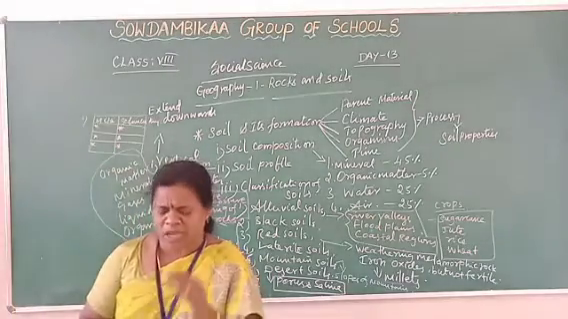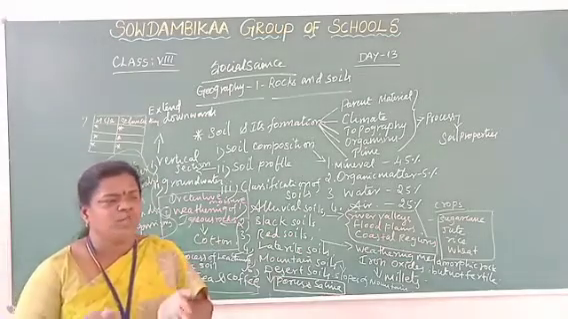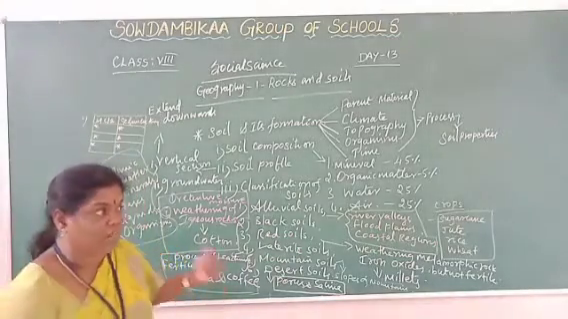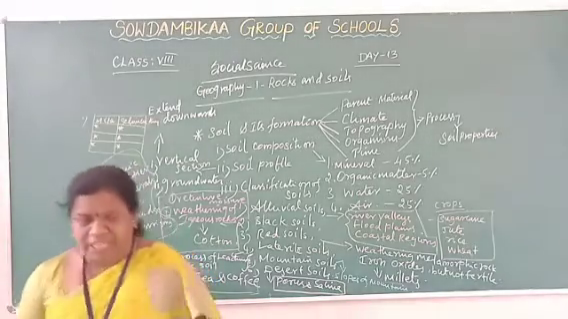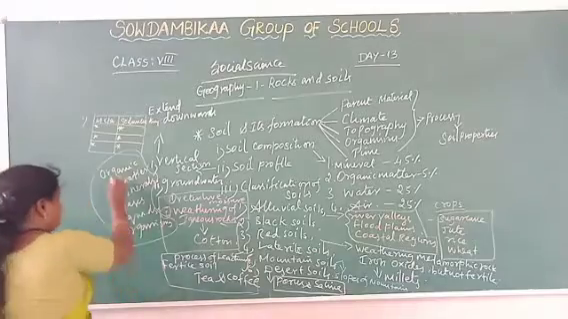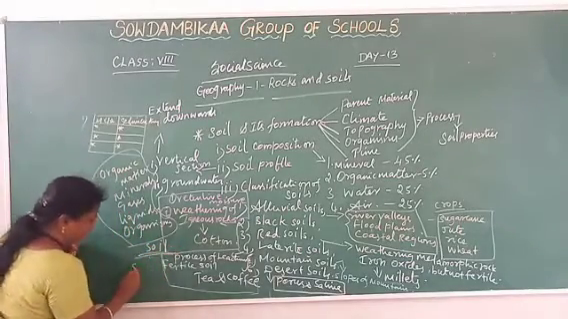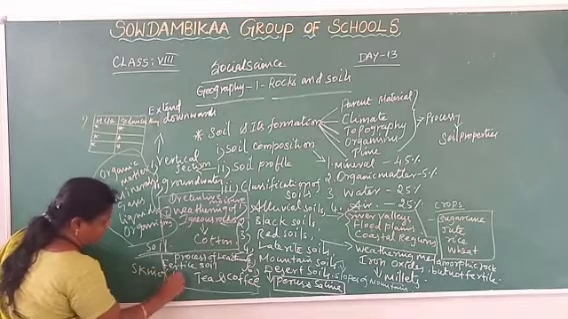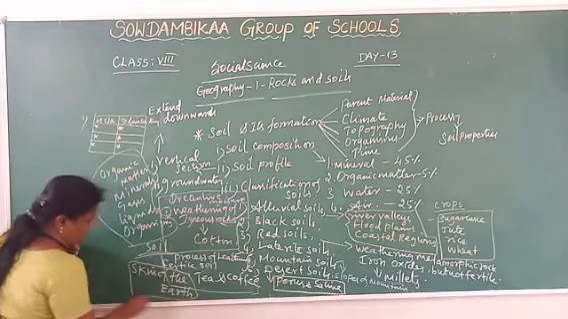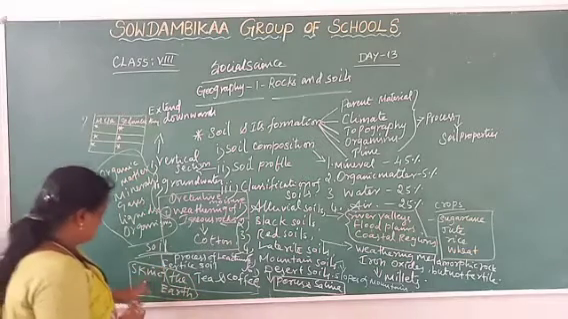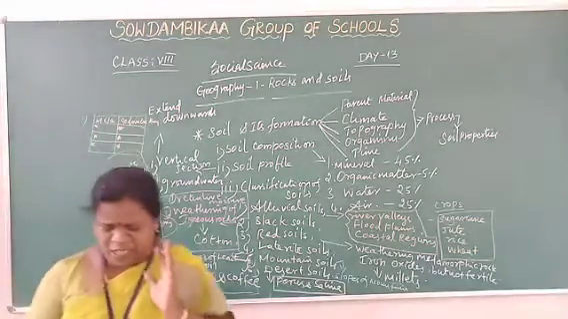Okay, so this soil supports life, right? It is formed on the earth surface. Where is the soil formed? Earth surface. So it is known as the skin of the earth. This soil is called the skin of the earth. The soil layer on the earth surface is called the skin of the earth. Right.